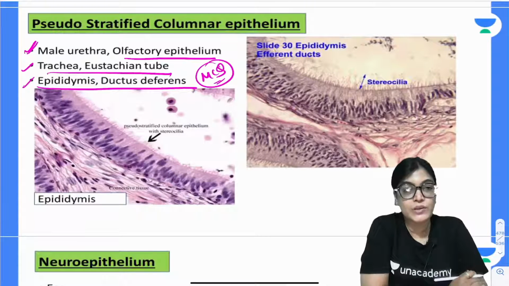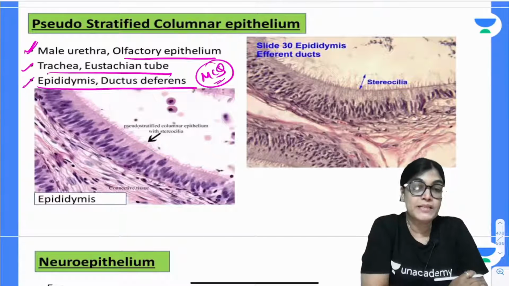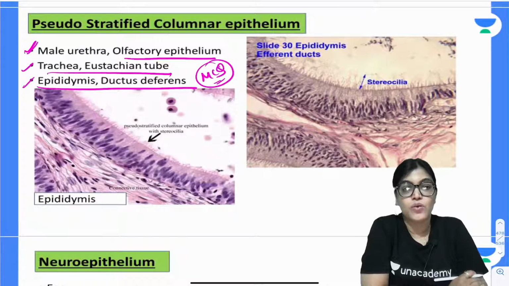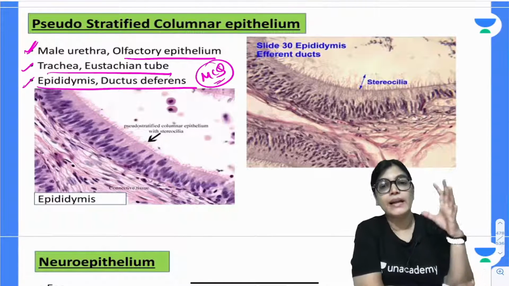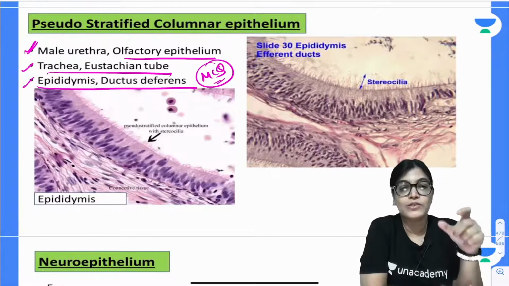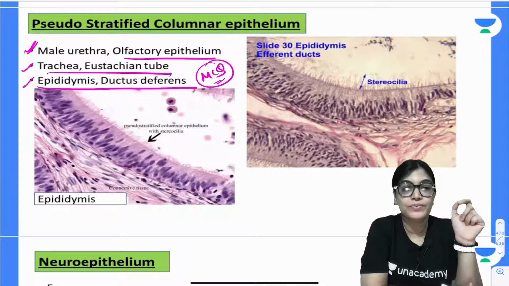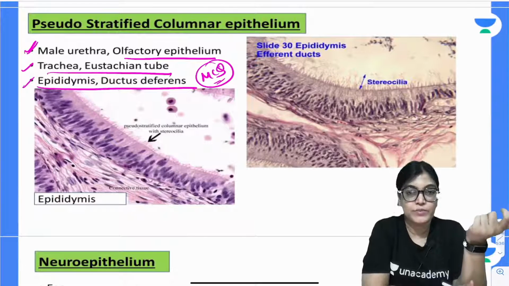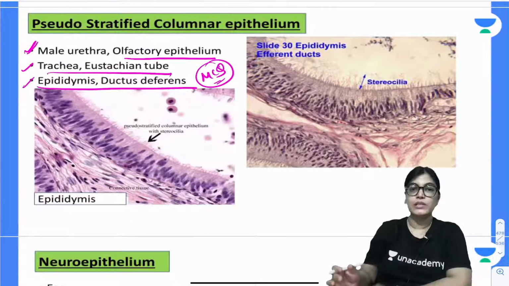It is present in the male urethra, olfactory epithelium, trachea, eustachian tube, epididymis and ductus deferens, which is also called the vas deferens. It is not multiple layered, but because of the location of nuclei at different levels, it appears to be multiple layered. See here, two slides I have shown.